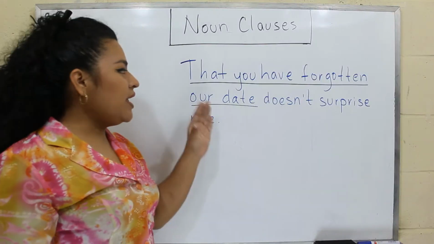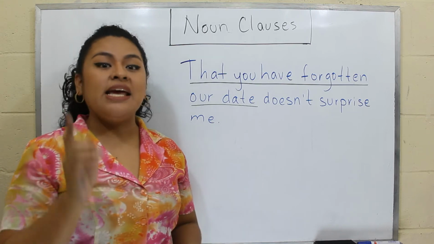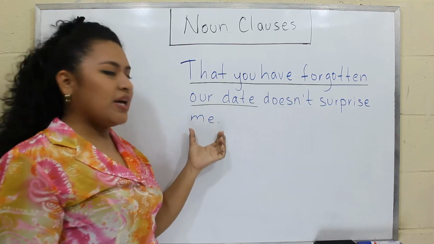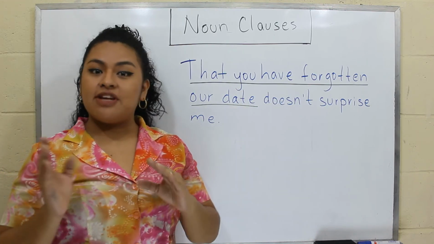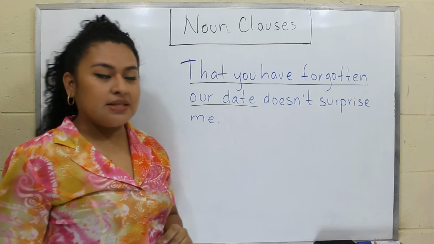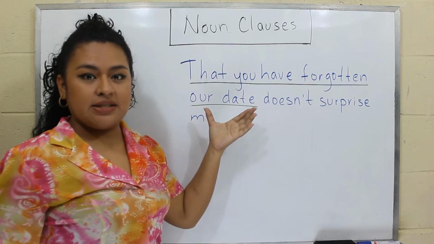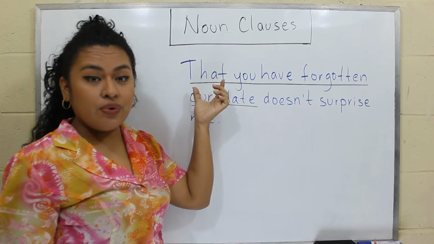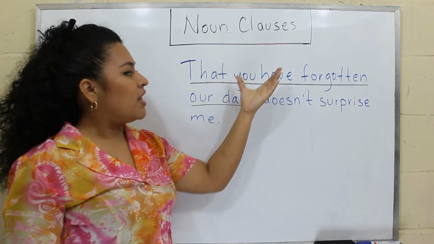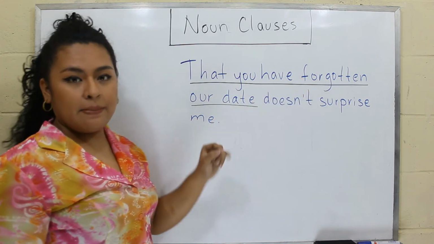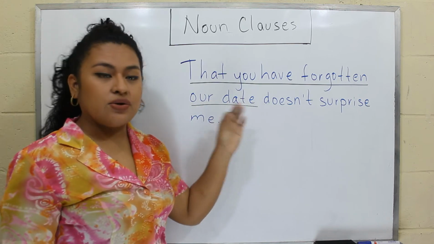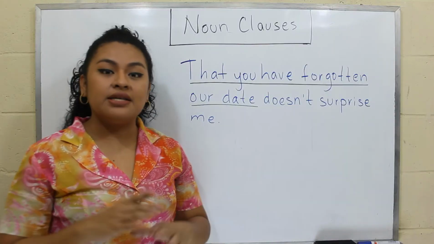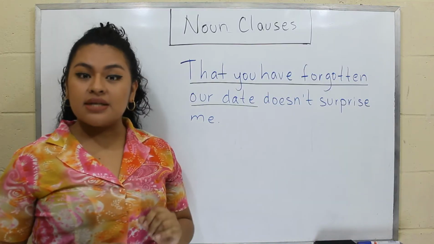Now look, here we have another noun clause in a sentence. That you have forgotten our date doesn't surprise me. Here we have the noun clause at the beginning of the sentence. That you have forgotten our date. You see, it is a noun clause because we have the introductory word, then we have the subject, the verb, and then the complement, that is our date. So here, this is performing the role of a subject. However, it is not so common that we use noun clauses in this way.